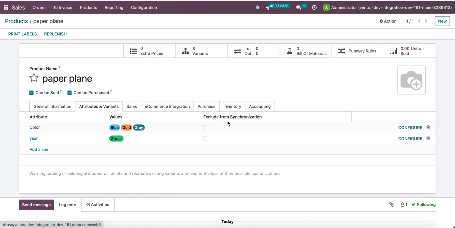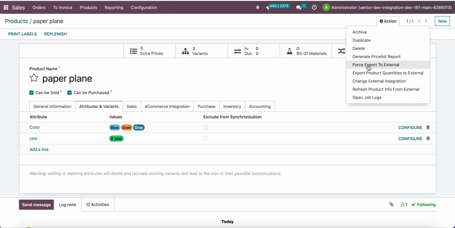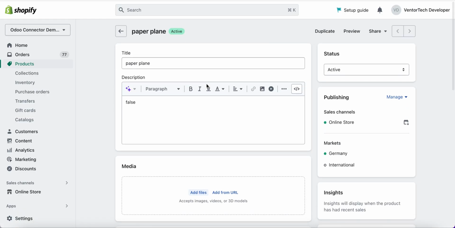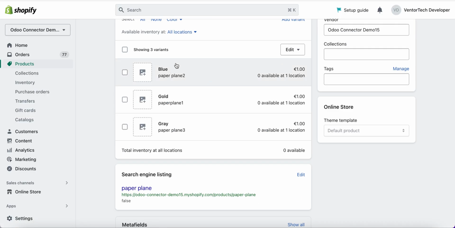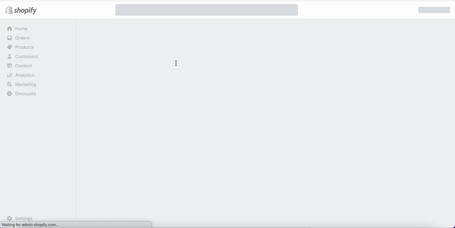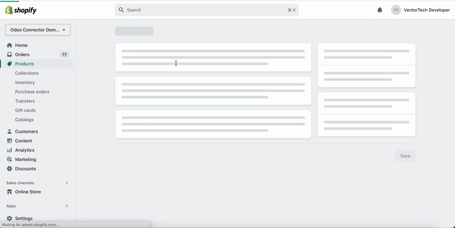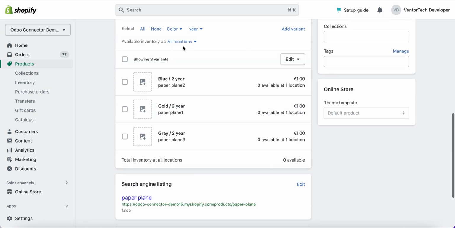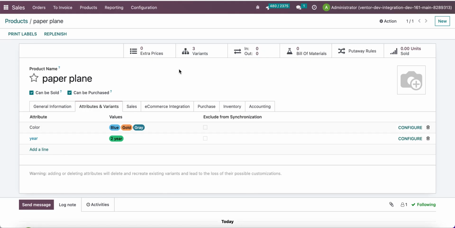Here we can see that the exclude from synchronization value was updated, the checkbox is disabled, and if I force export to external one more time and update my product page in Shopify, we will see this attribute value here. Here it is. Here we can see our clear value. So this is how we can exclude attributes from synchronization.